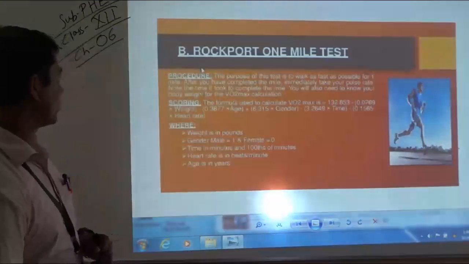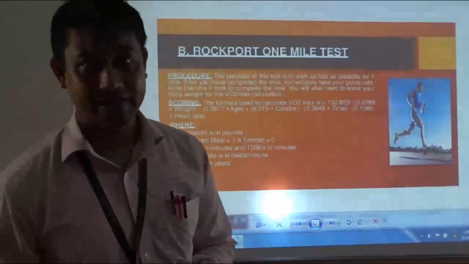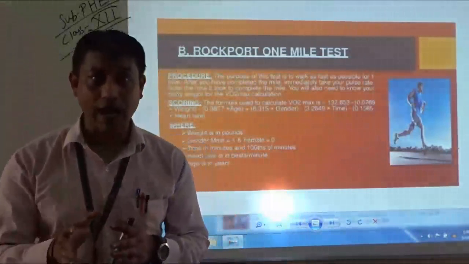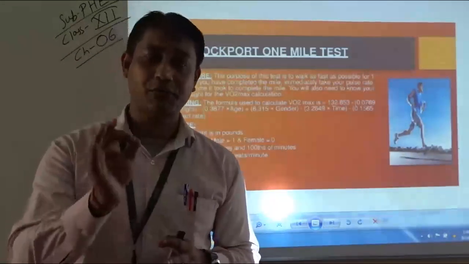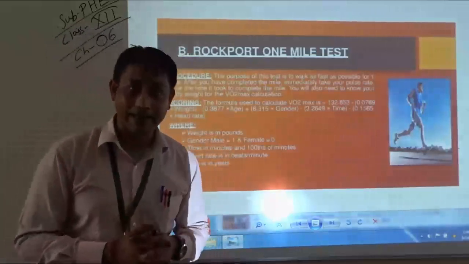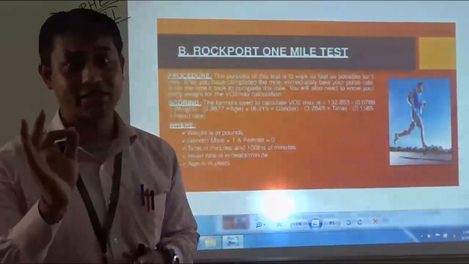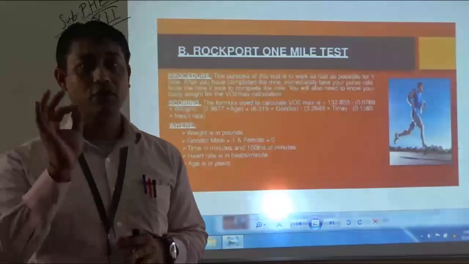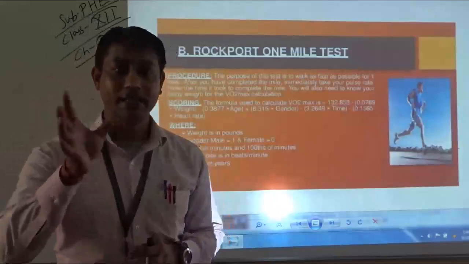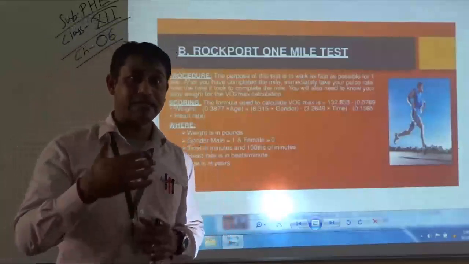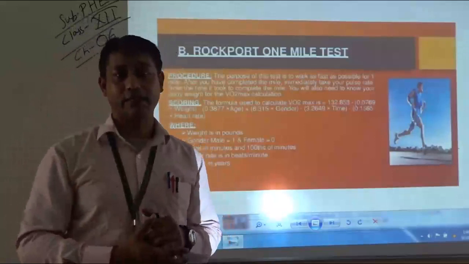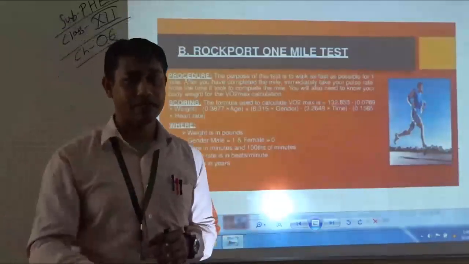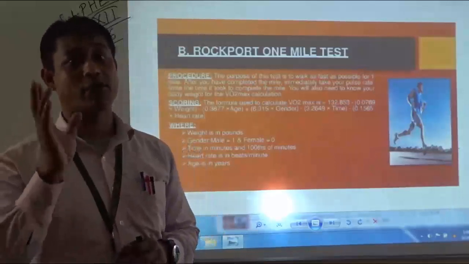Next, the procedure. The procedure of the Rockport 1 mile test is that the subject needs to walk 1 mile as fast as possible. 1 mile is equal to 1609 meters. I repeat, 1 mile is equal to 1609 meters. So the subject needs to continuously walk the distance of 1 mile, that is 1609 meters, as fast as possible.